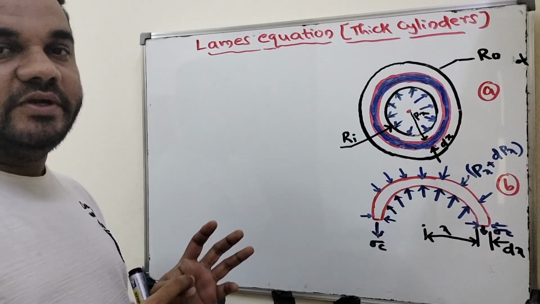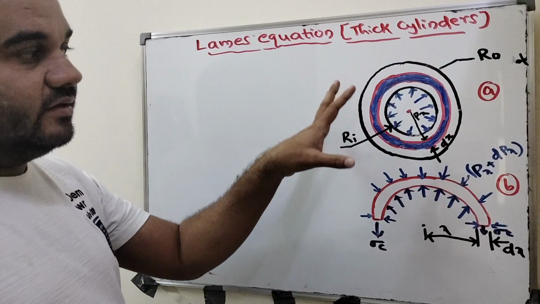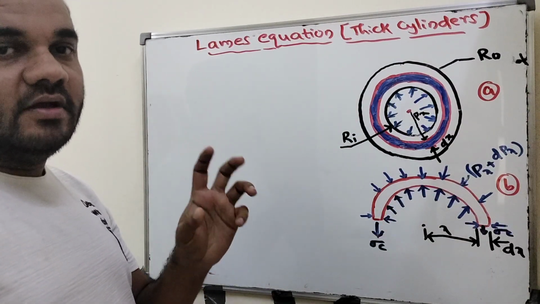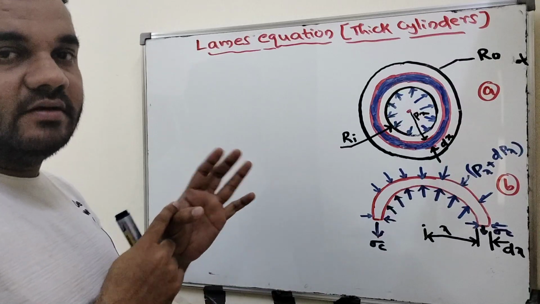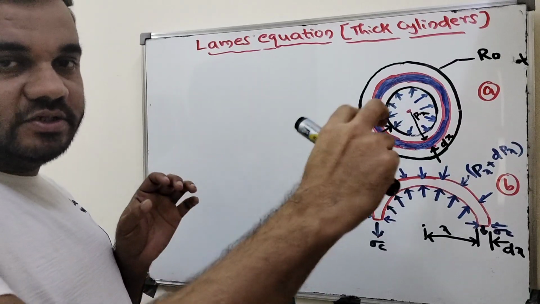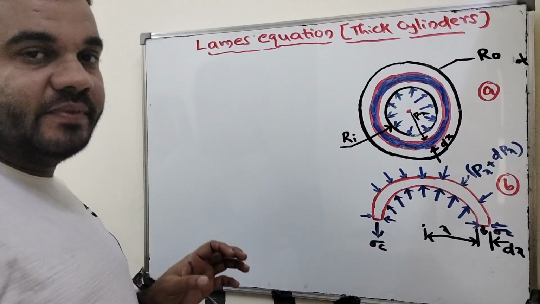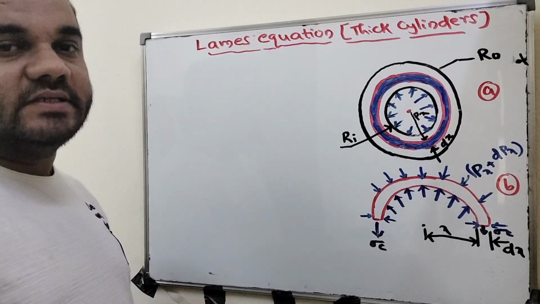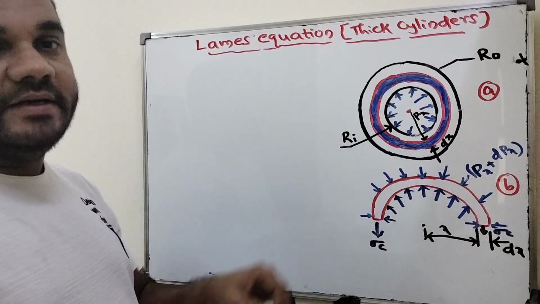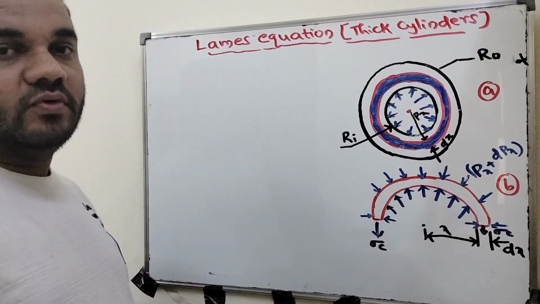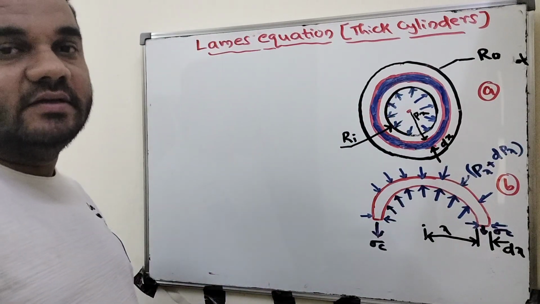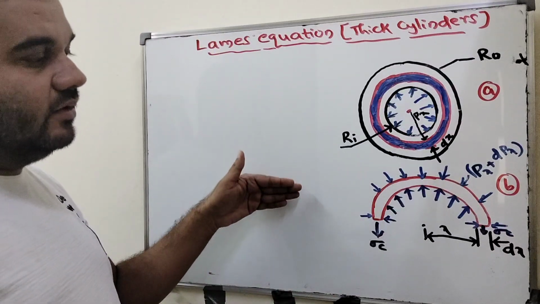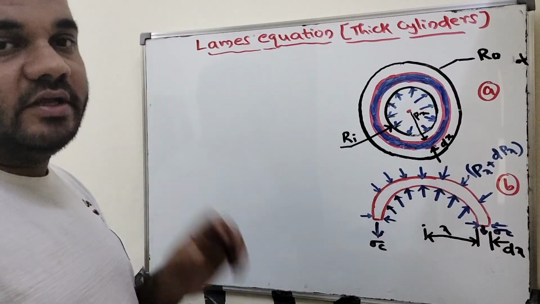As we discussed in the previous video, in a thick cylinder there are mainly three types of stresses developed inside the cylinder. One is the circumferential stress along the diameter, one is longitudinal stress along the length, and one more is radial stress. This is an additional stress developed in the thick cylinder because the wall thickness is more, but radial stress is absent in thin cylinders. These three we club together and form an equation here.